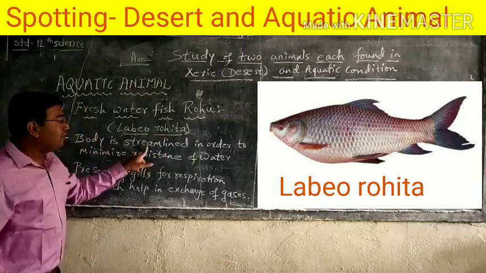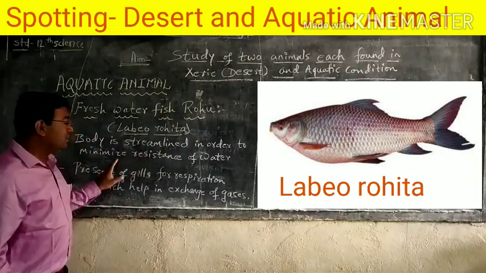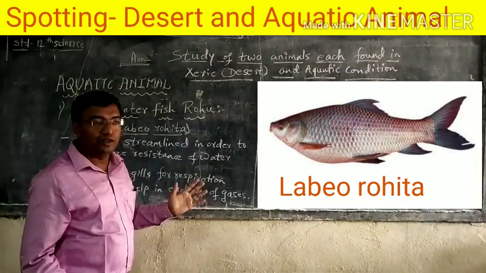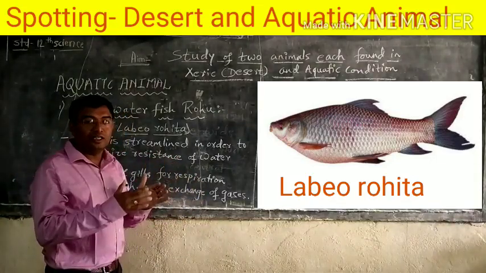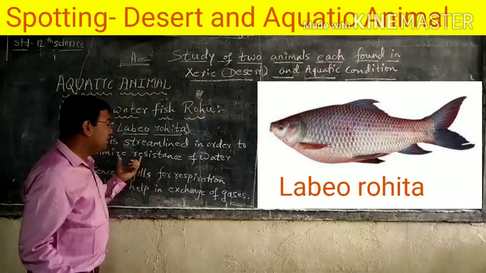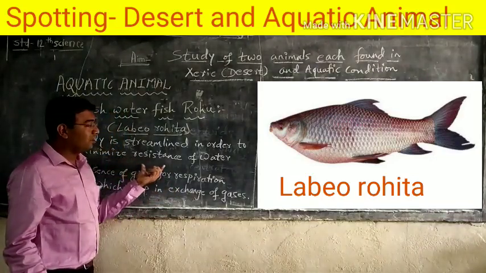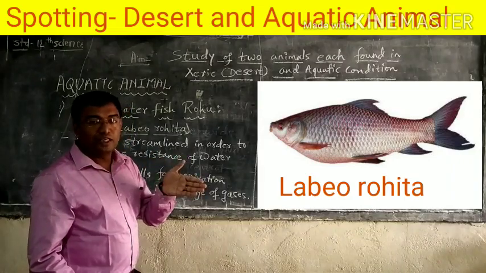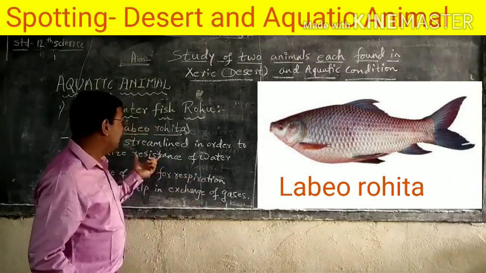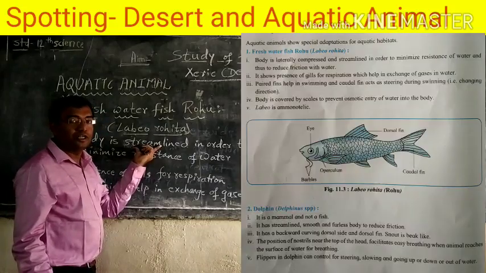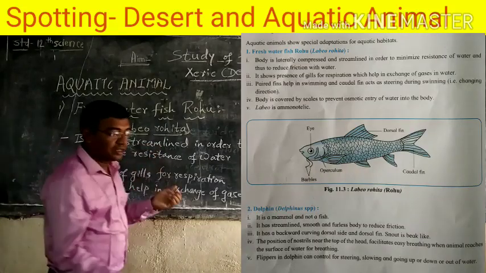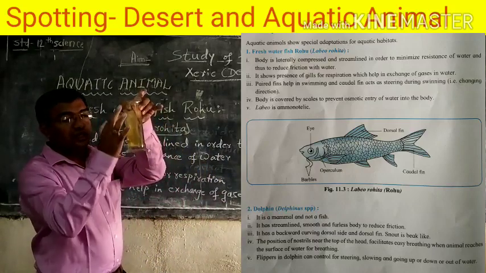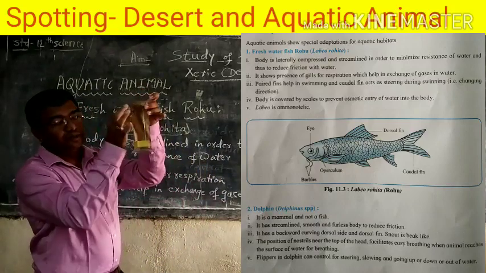The body is streamlined in order to minimize resistance of water. This is the first characteristic. What is the meaning of streamlined? The body is boat shaped so that they can minimize the resistance of the water. When they are moving in the water, this streamlined body shape is useful to minimize the current of the water. You can see here the spot Labeo rohita and see the body shape is streamlined, boat shape.